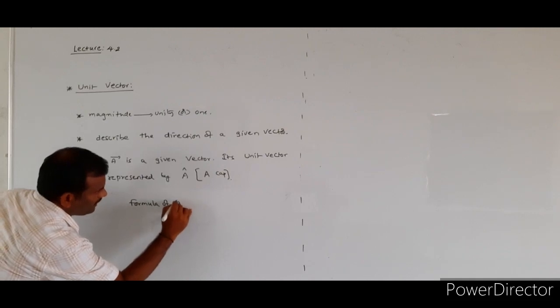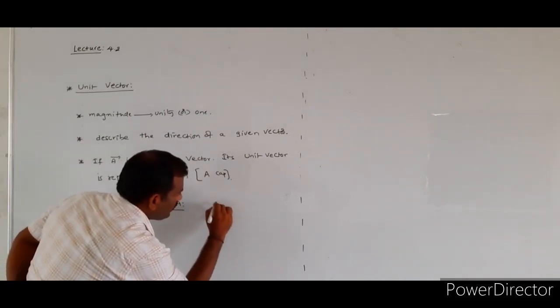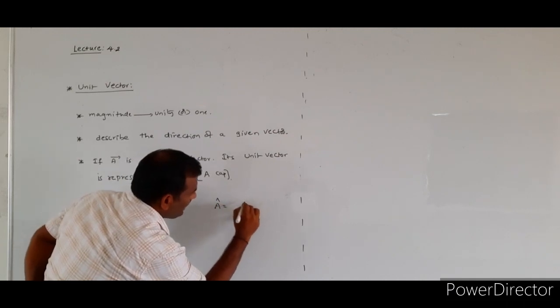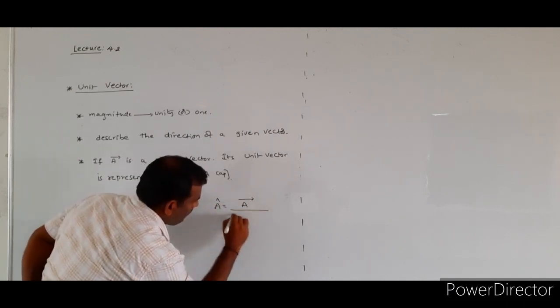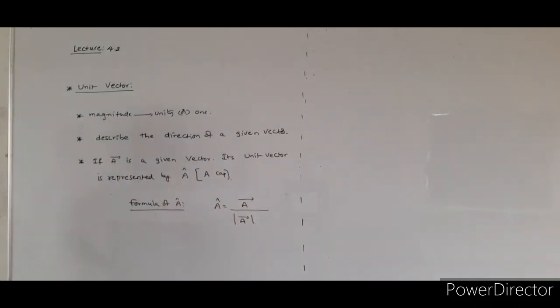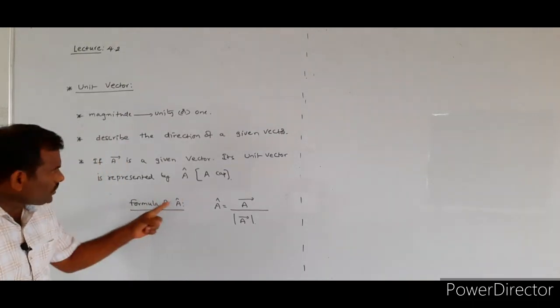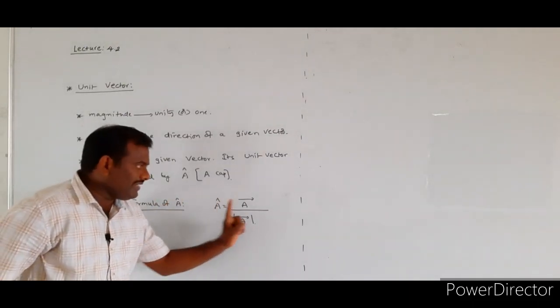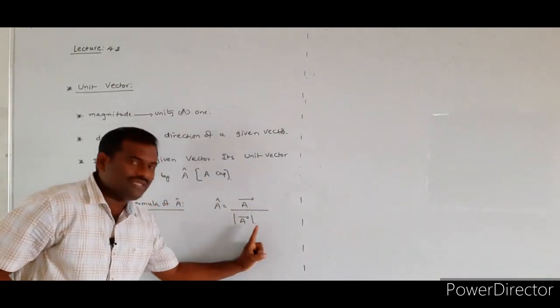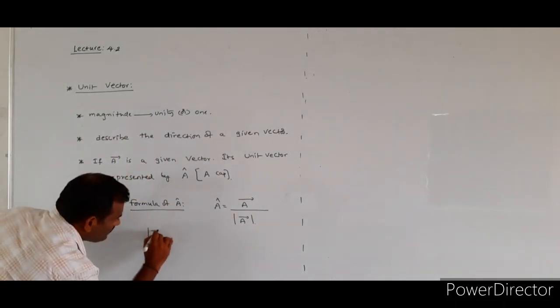Formula of a cap. So a cap is equal to vector a bar by modulus of a bar. So what is the formula of the unit vector? How can we find the unit vector? A cap is equal to the given vector a bar by modulus of a bar.